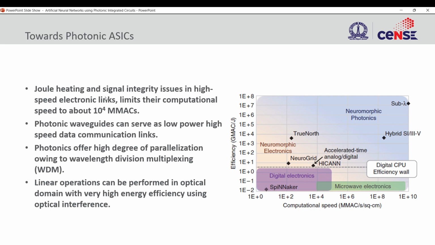As we keep increasing the number of channels, number of data points, first of all, we don't have something like wavelength division multiplexing. We have it, but it's not as efficient as photonics. And then there will also be joule heating because of the resistors and the wires coming close to each other. So that is a limitation. That will basically limit the speed. If we try to go to higher speeds, then the signal integrity will be compromised. And at lower speeds, we're limited to the speed bottleneck, just as I said, 10 power 4 in electronics.